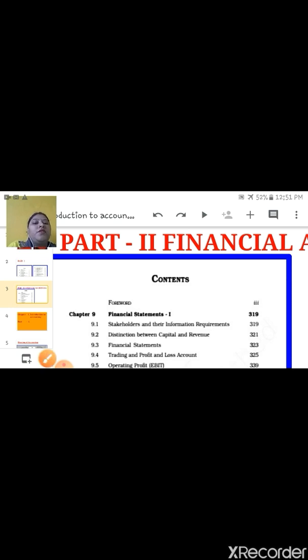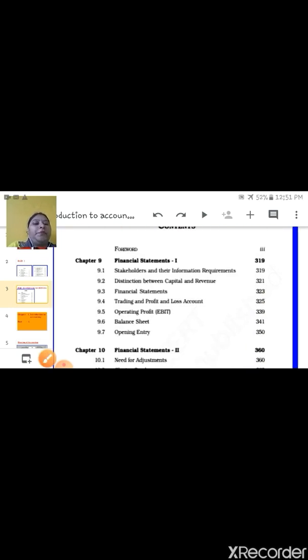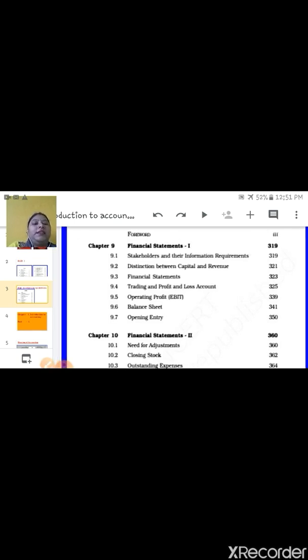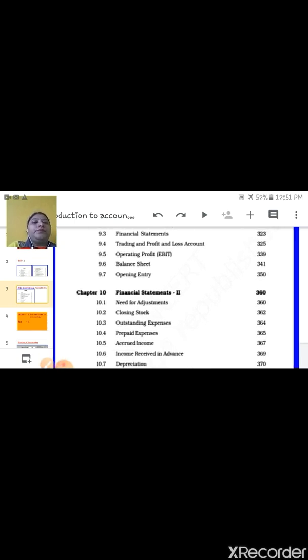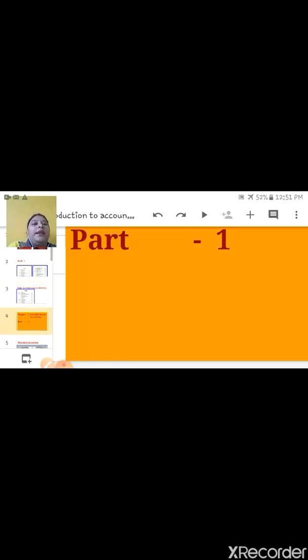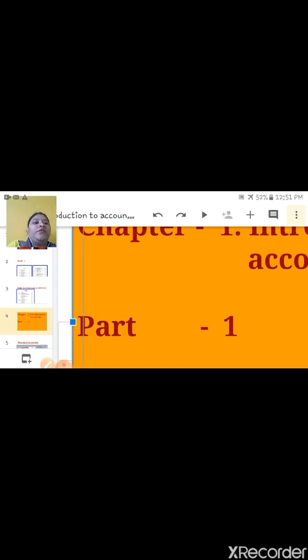The first is financial statement without adjustment. Next chapter is financial statement second, it is with adjustment, and the last chapter is accounts from incomplete record. These are the 11 chapters in the accountancy book. Total number of chapters in accountancy 11. Okay children, now let us start our first chapter.